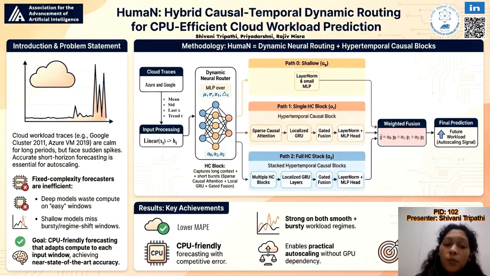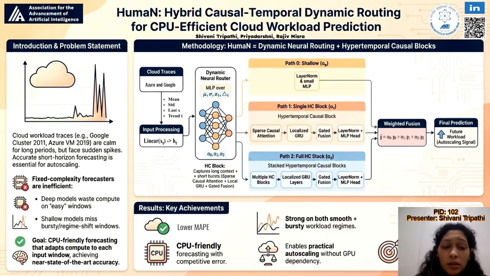To address this, we propose HUMAN, a hybrid causal temporal dynamic neural router. The core idea is simple. Instead of using a fixed-depth model for every input window, we adapt the computation depth dynamically. We work with a univariate workload series at 10-minute granularity and perform one-step-ahead prediction using a look-back window of 24, that is 4 hours of history, with standardization based on the training split.